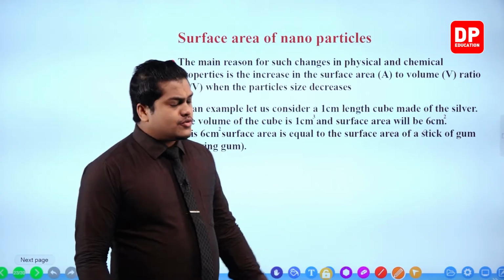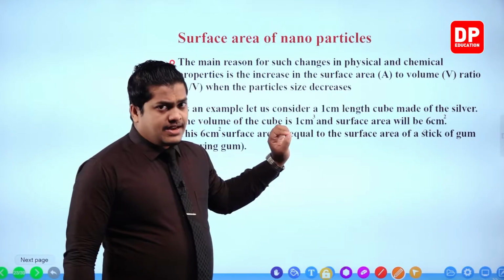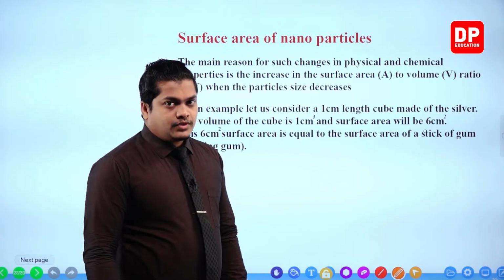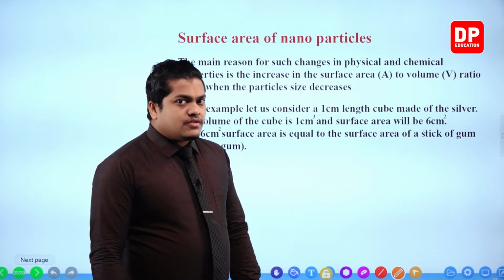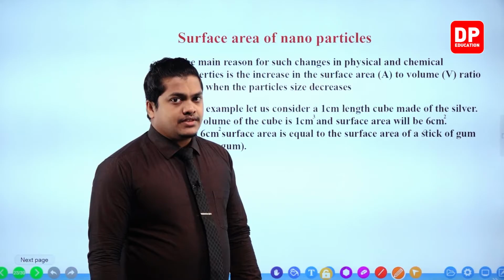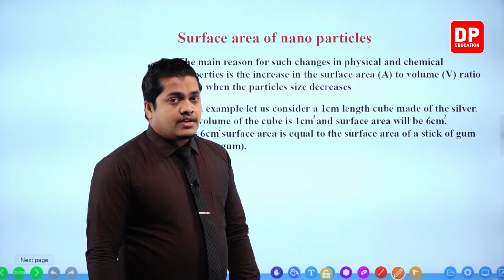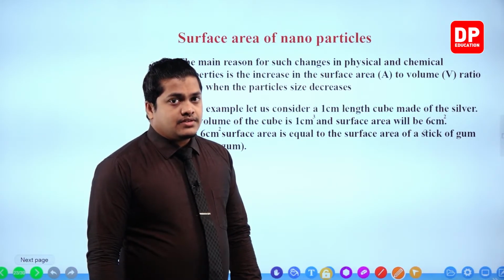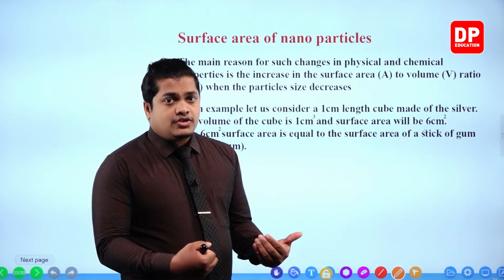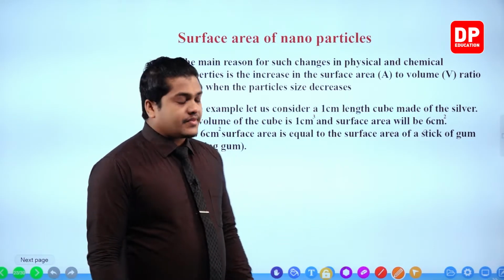What is A to V ratio? A means the surface area, V means the volume. Because of the change in the surface area to volume ratio in substances, the reactivity of the substances is going to change. Reactivity is dramatically changing here.